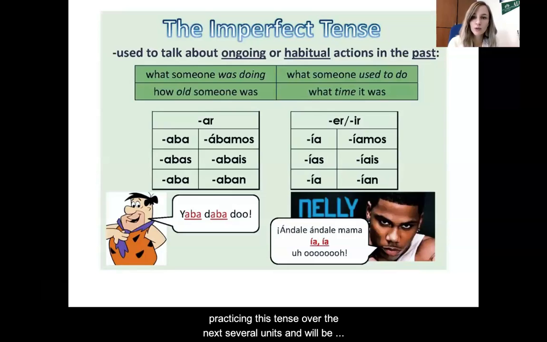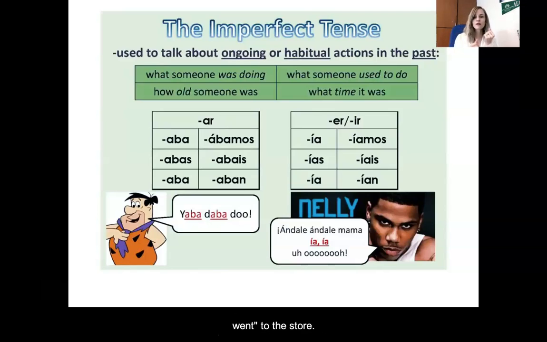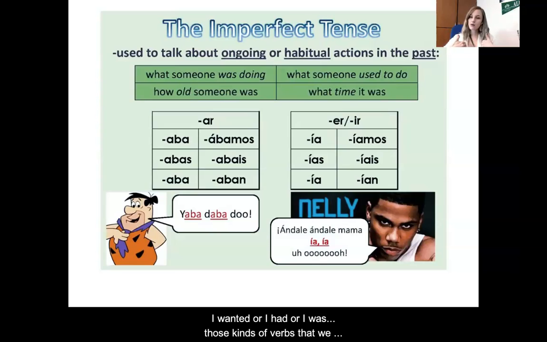So over the next quarter or so, we'll be really getting grounded in the imperfect and adding in another past tense as well. So the imperfect is used to talk about something that was happening or something that used to happen in the past, kind of like an ongoing or descriptive action in the past. Not a sudden action, not I went to the store, but I wanted, or I had, or I was, those kinds of verbs that we just talked about.